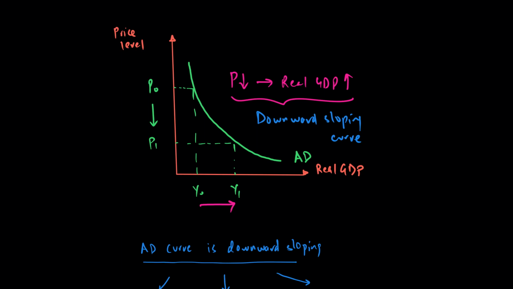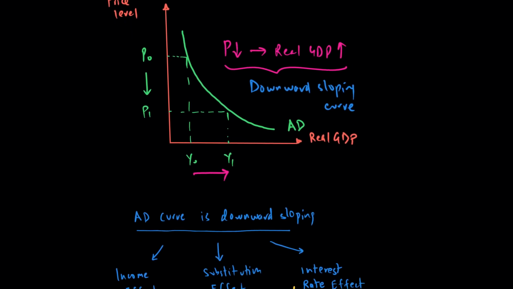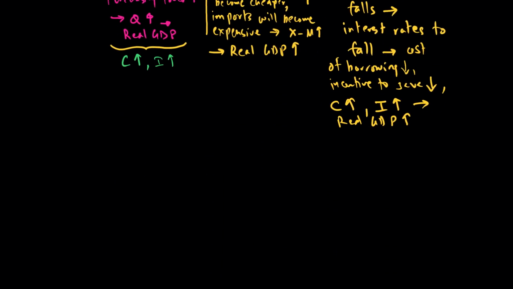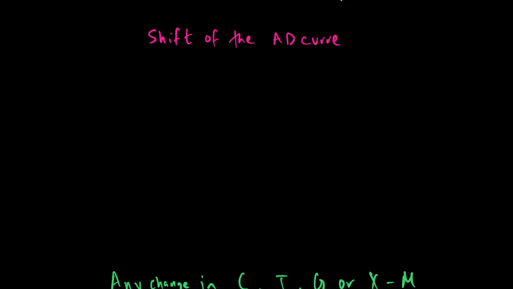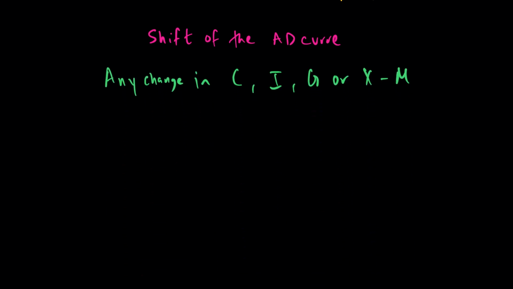Now let's talk about why the AD curve will shift to the right or to the left. The shift of the AD curve is also sometimes called a demand shock, and this happens because of any change in C, I, G, or X minus M which is independent of price level.